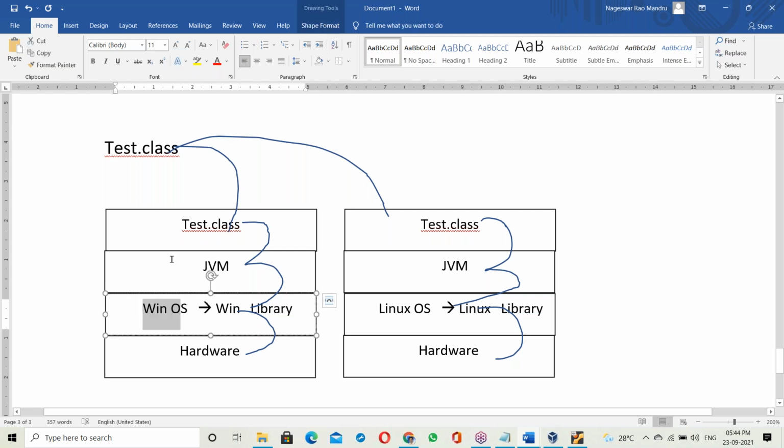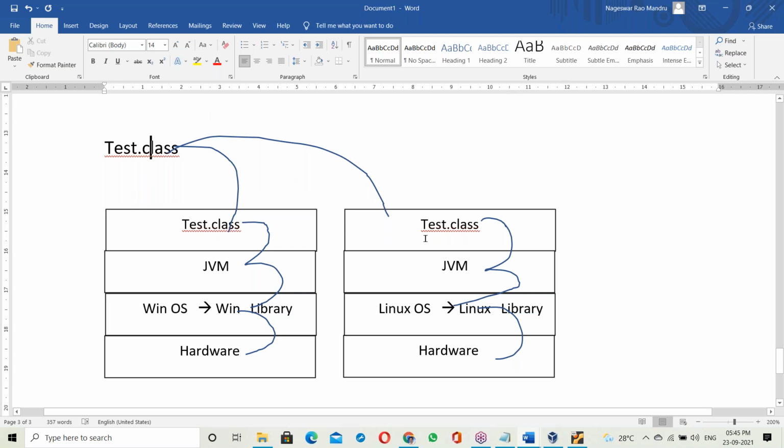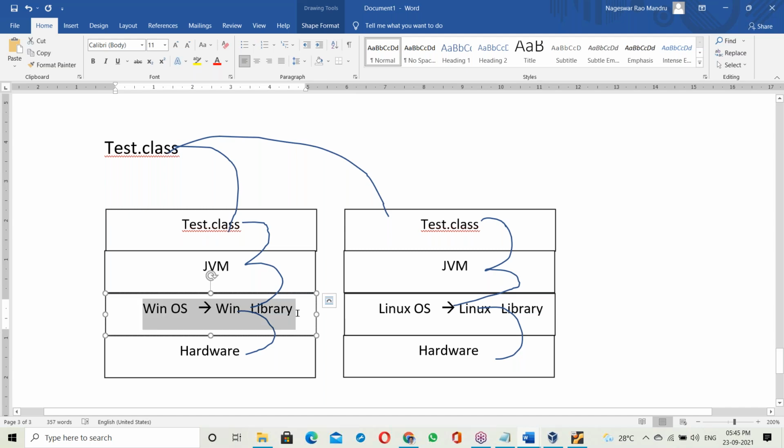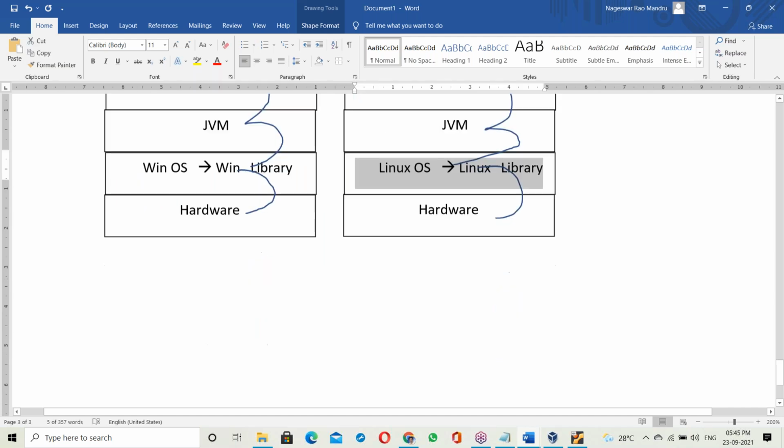If the OS is Windows, then it links with the Windows OS library. The same .class file moving onto Linux OS then links to the Linux OS library. It depends on the current OS; the link changes depending on the OS. If the OS is Windows, it links to the Windows OS library. If the OS is Linux, it links to the Linux OS library.